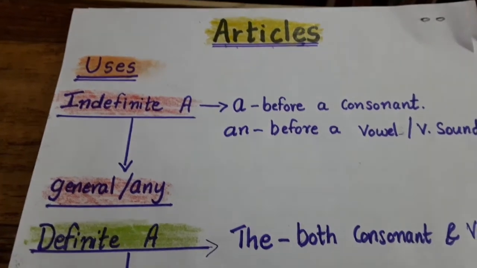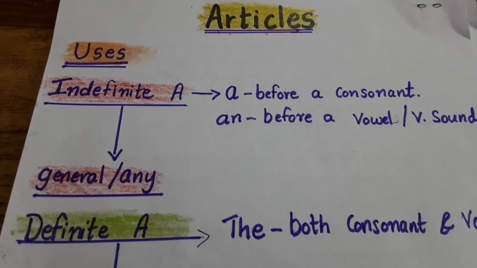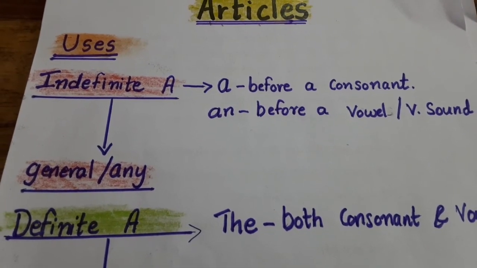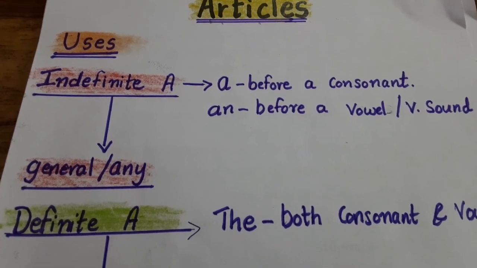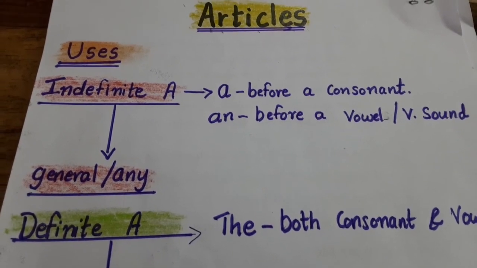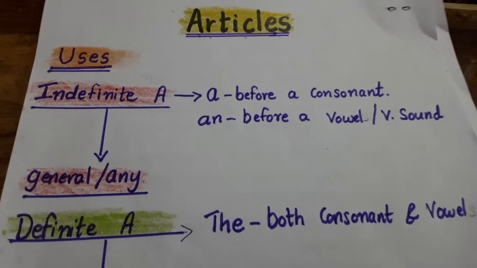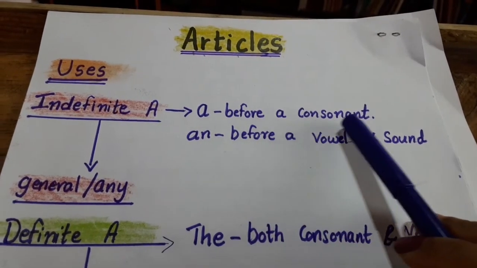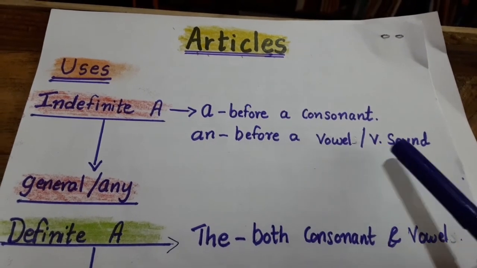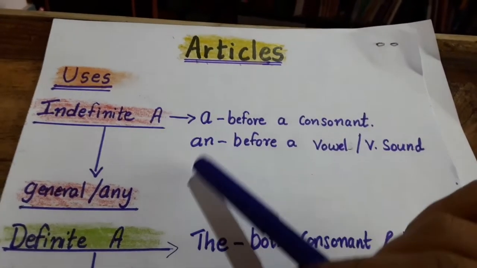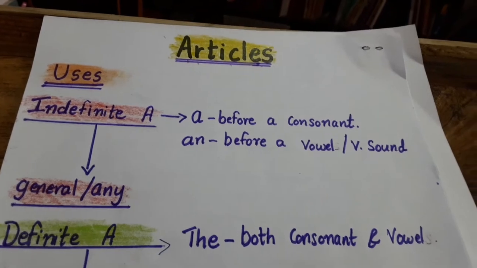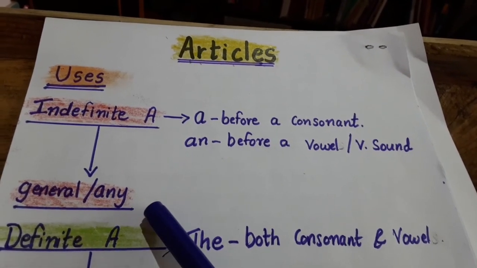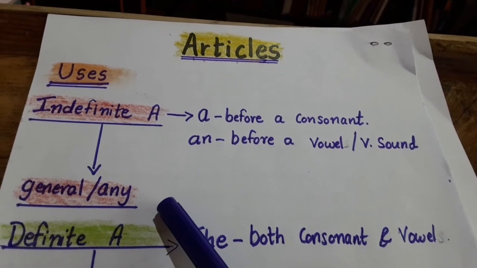So that was about the two categories of articles. Now let's discuss the uses of the two different categories of articles. Indefinite articles are very simple. As we have already discussed, they include a and an. A is used before a consonant, and an before a vowel or a vowel sound, and these articles can be used when we talk about things in general, or about any noun or any object in general.